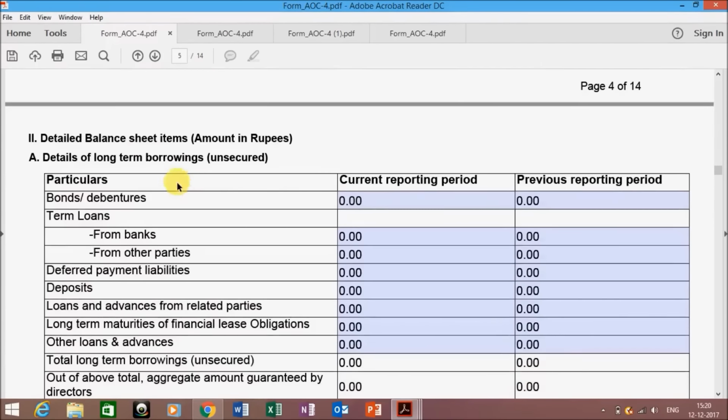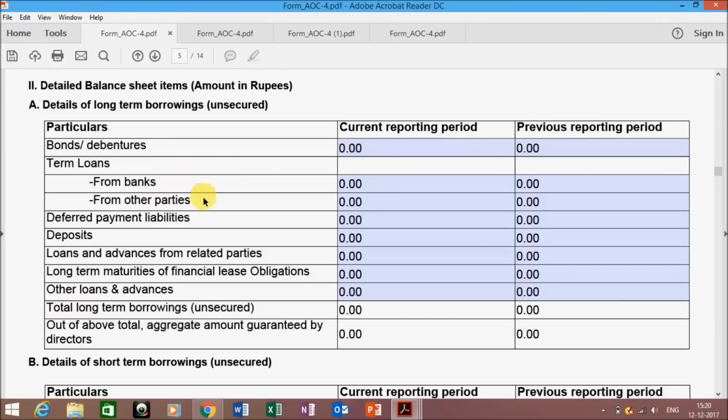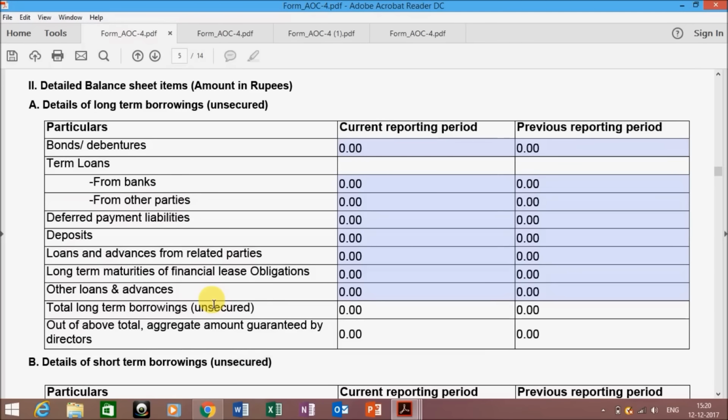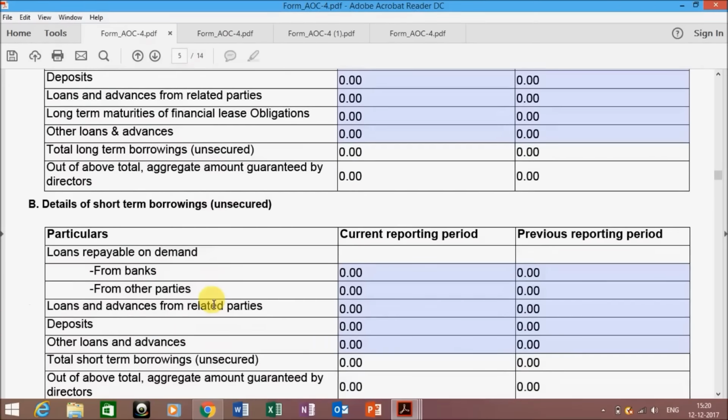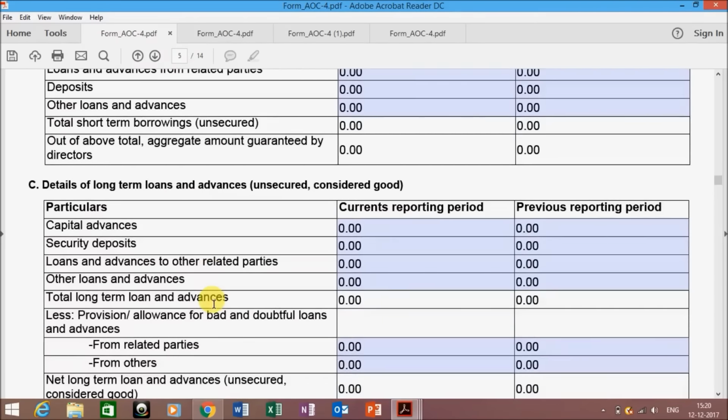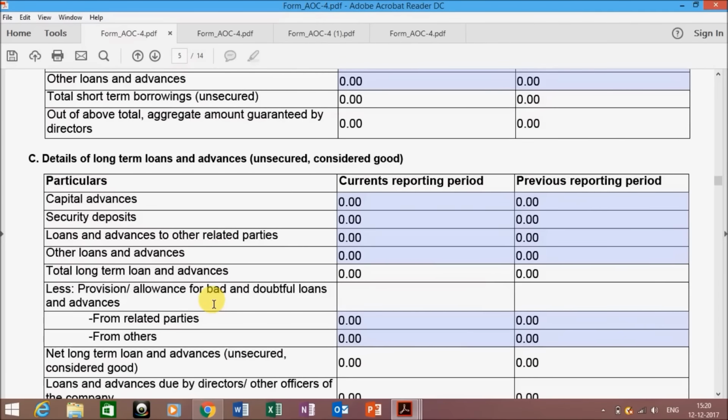Next is the detailed balance sheet items. Like if you are having the long-term borrowings, that is unsecured from the banks, from the other parties, any deposits, any loans from the related parties, any other loans that are unsecured has to be reported over here in this section. As you have reported the long term, in the same manner you have to report the short term borrowings also that are unsecured. Next is the long term loans and advances which are unsecured. If your company has given any long term loans, then you have to provide the information in the form.